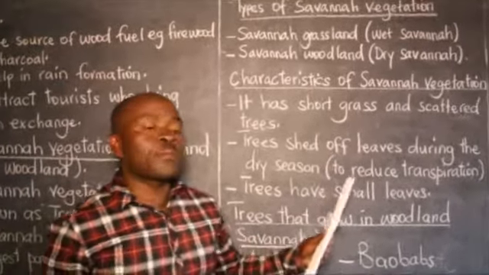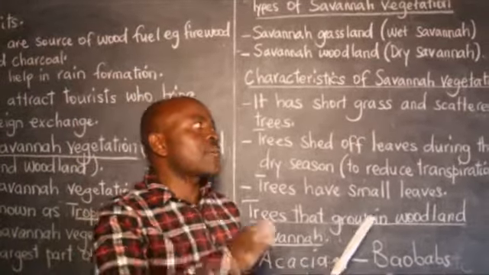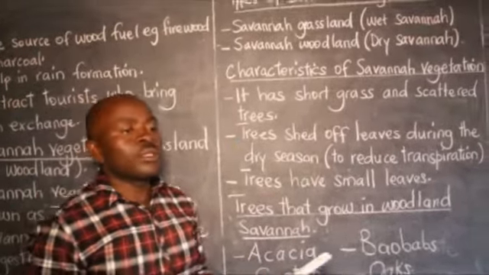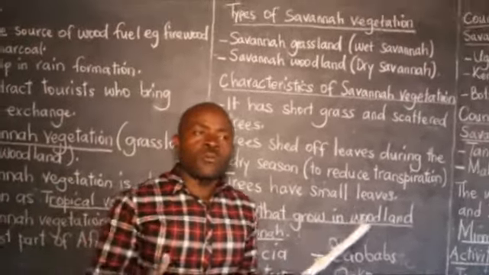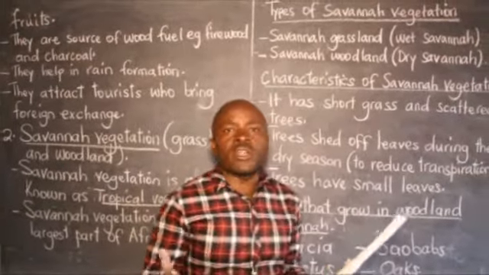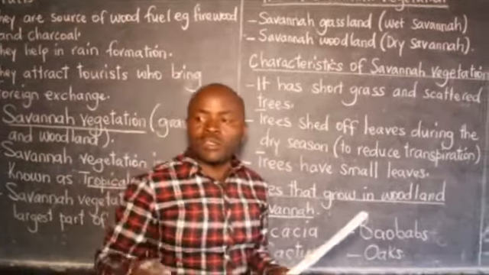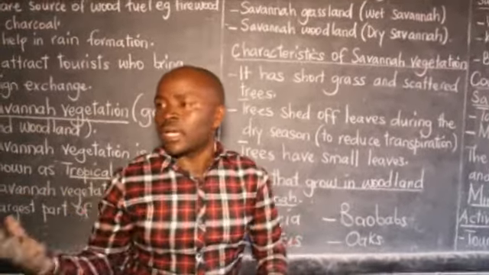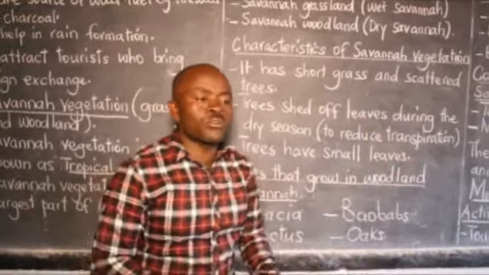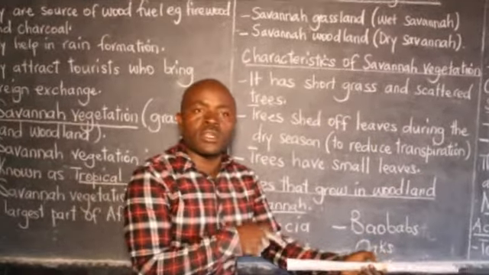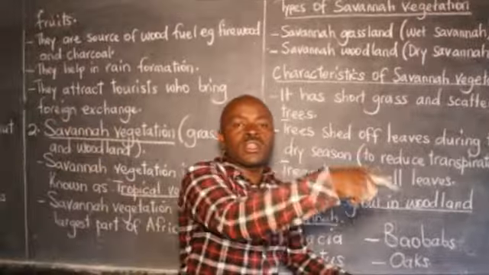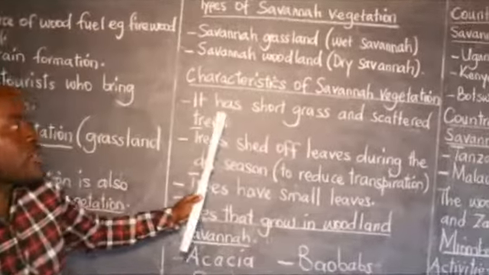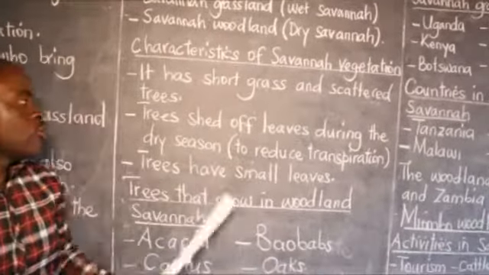And even in P5 and P6, we learned that most game parks are found in areas with savanna grassland. And we said the reason is that there is a complete food chain. The complete food chain is not that even lions eat grass, no. Lions feed on the animals that eat grass. Remember, the herbivores and the carnivores. So the Uganda kobs, which feed on the grass in the savanna grassland, the lions feed on the Uganda kobs, and they are all found in areas with savanna grassland. So we have said there is short grass and scattered trees.